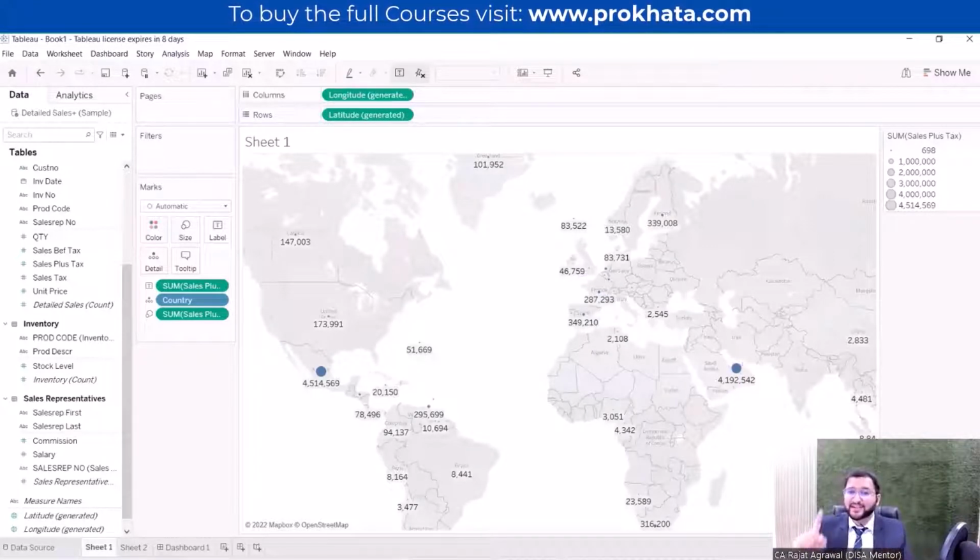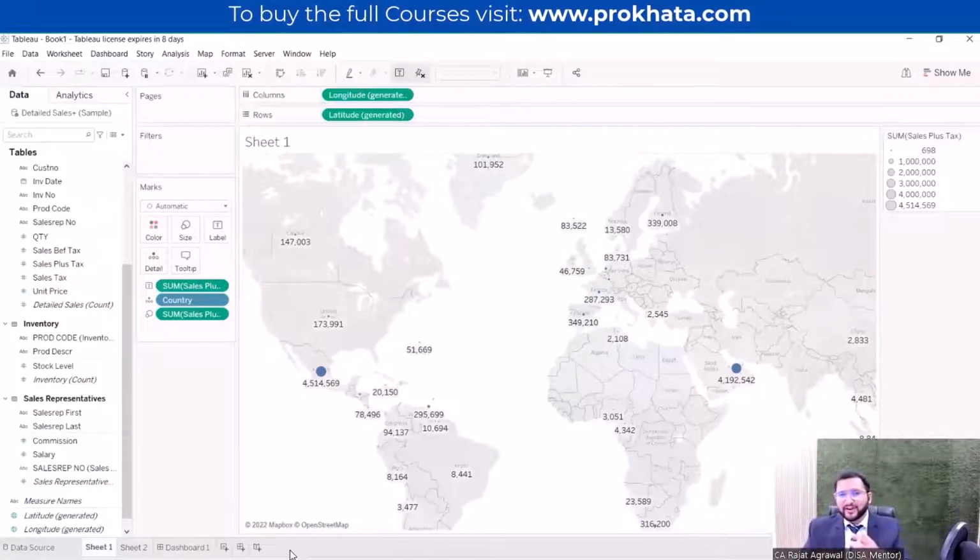In visualization, what is the first thing? The first thing in visualization is the worksheet. The first thing is the worksheet, and then the dashboard. Second number is the dashboard. Third number is the story.